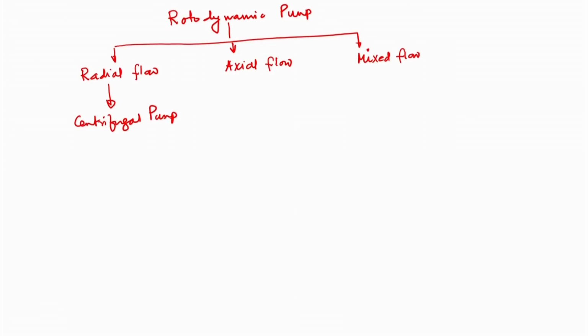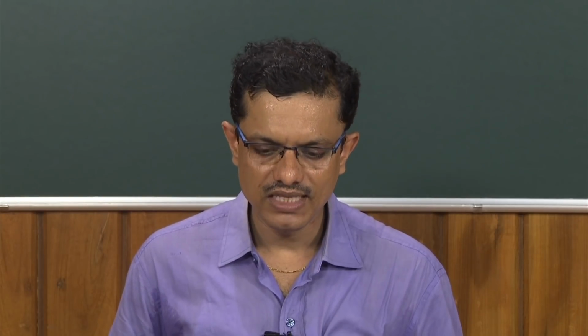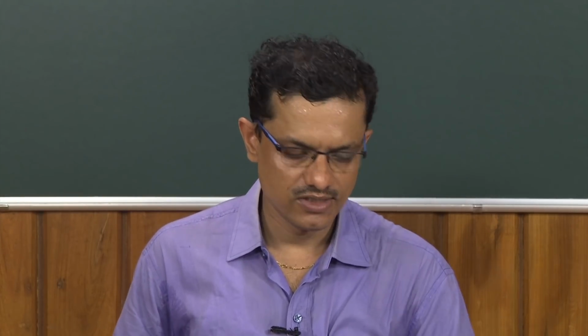In most undergraduate textbooks it is written centrifugal pump. Centrifugal pump is the commercial name of the radial flow pump, because in a radial flow pump, by virtue of centrifugal action, we develop head of the water. But it is a radial flow machine, because the direction of fluid in the rotating element is only in the radial direction, unlike axial flow machines and mixed flow machines.